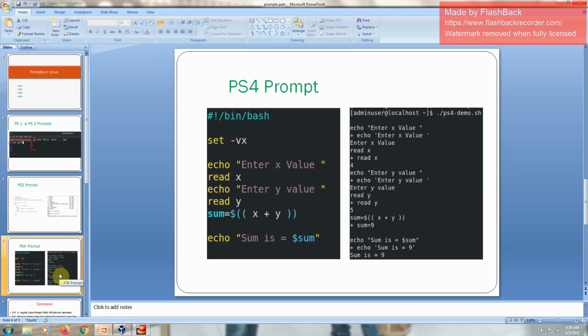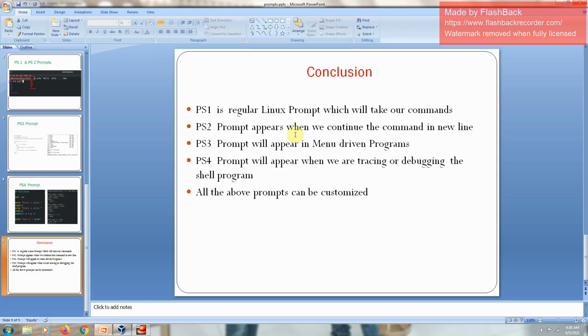So now the conclusion is, we have totally 4 prompts in Linux. The PS1 prompt is the regular Linux prompt which takes our commands and executes them, and you can customize it if you want. And the PS2 prompt: whenever a command or a loop is continued on the next line, the PS2 prompt automatically continues along with us. Once the command is finished, PS1 will come into the picture again. So whenever you continue a command on a new line, the PS2 prompt will come.